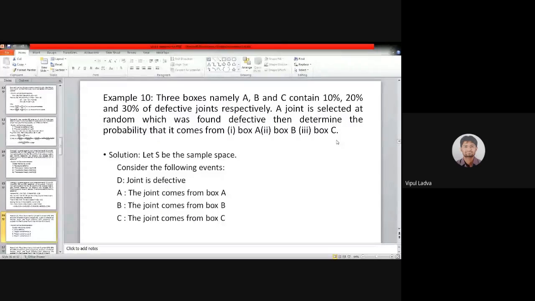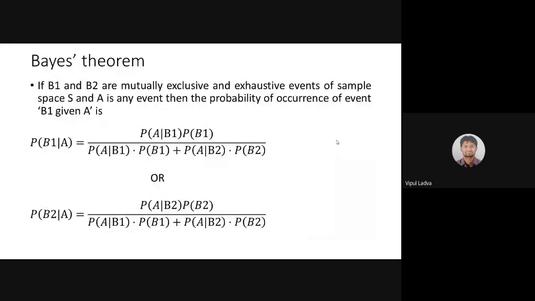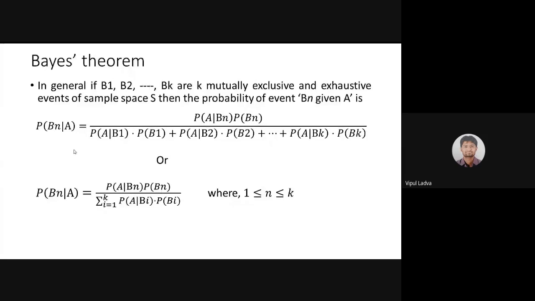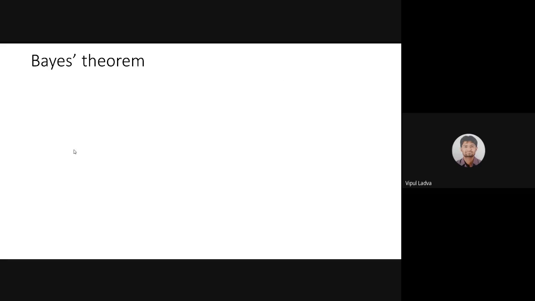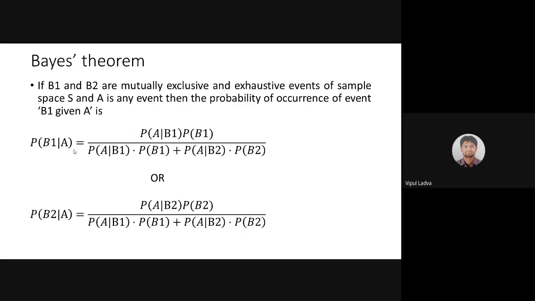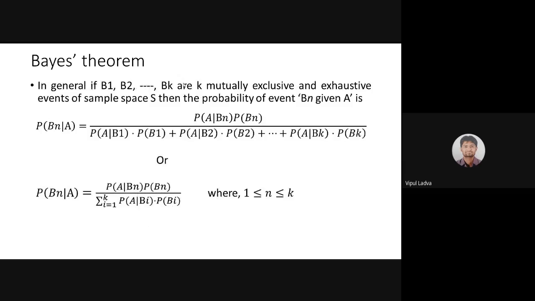Is it? So this is a scenario where we will use Bayes theorem. So this is the Bayes theorem statement, and if you simplify all the terms in the denominator and numerator, surely you will be able to find P of B1 over A. We are not interested in that. And we can generalize this statement like this: P of Bi over A. It is the same as earlier, where I just used the two mutually exclusive and exhaustive events B1 and B2. If the mutually exclusive and exhaustive events are k, B1, B2, B3 up to Bk, then the formula will be like this, which is literally the same as earlier.